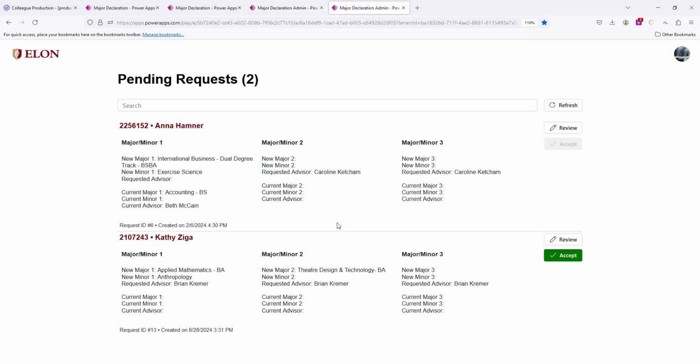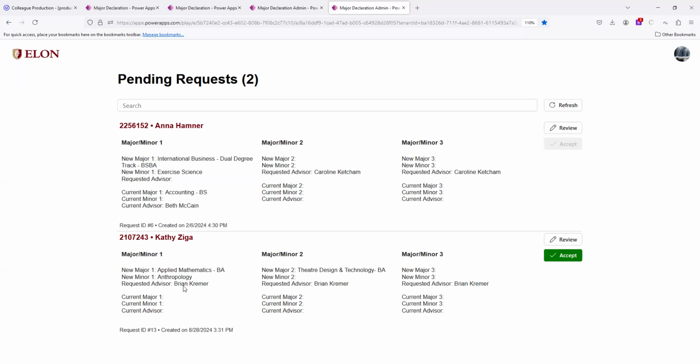When you have a pending request, it may show in 2 different areas. What is on the screen right now is our test environment. This is still valid for you as you're working live in your area. So you will notice that one of them has a green accept button and the other one does not. When there is a shaded out accept button here, it is simply because the person who declared did not request a specific advisor. In this case, this example did request an advisor.